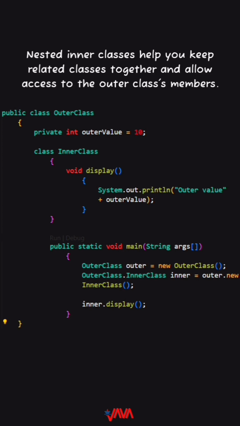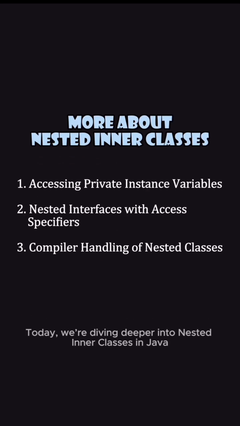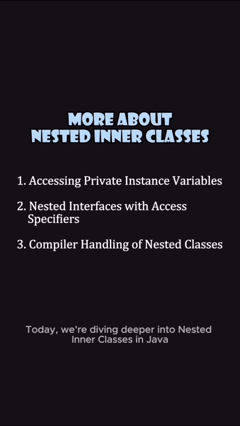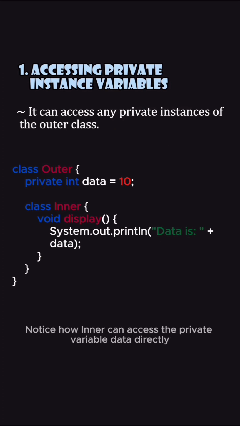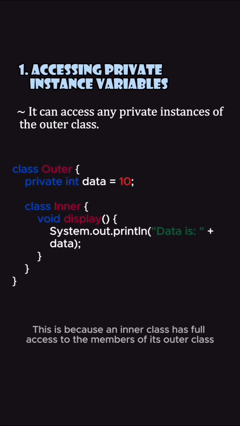And that's it. Nested inner classes help you keep related classes together and allow access to the outer class's members. Today, we're diving deeper into nested inner classes in Java. First, let's see how a nested inner class can access private instance variables of the outer class. Notice how inner can access the private variable data directly. This is because an inner class has full access to the members of its outer class.